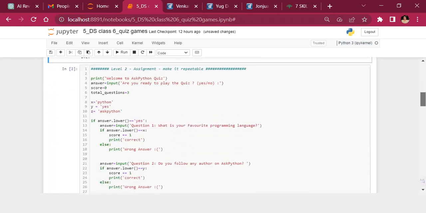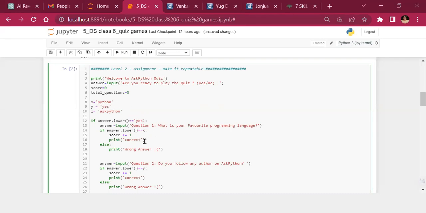Do try this out. Now the question becomes that the way to write the code is to make it repeatable, right? You don't want to have to go and edit and hard code any of the options. So what can you do? What you can do is to give assignments, right?